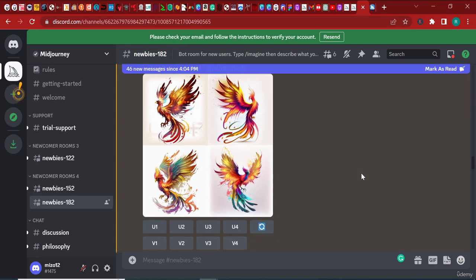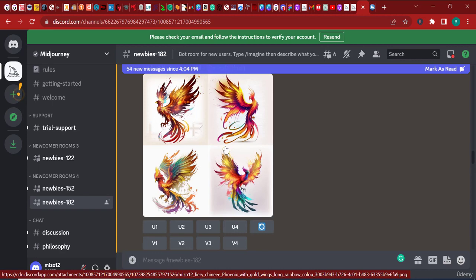And to me, I kind of liked this design here more than any other design. So I want to upscale design number 4. The images are numbered this way: 1, 2, 3, and 4. So if you want to upscale image number 1, you have to click U1. If you want to upscale image number 2, you have to click U2. If you want to upscale image number 3, you have to click U3, and then U4. This is how it is.